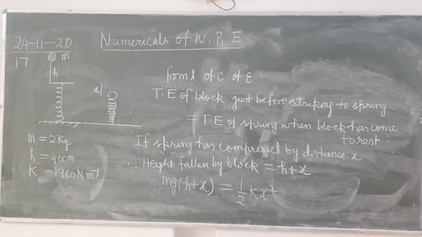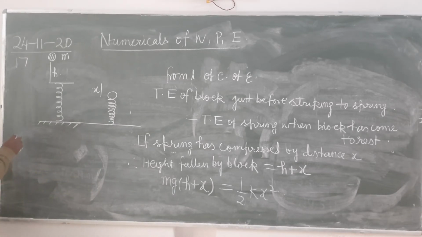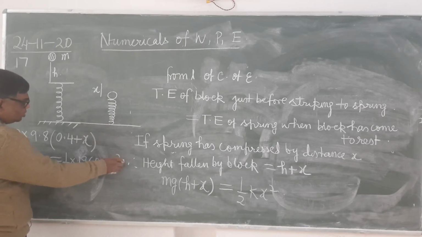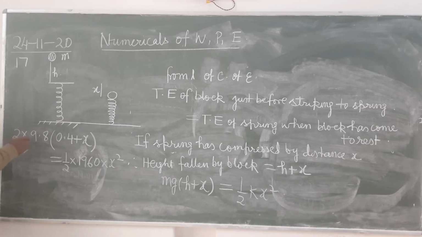On substituting, m is 2, g is 9.8, h is given 40 centimeter, that is 0.4, plus x equals to 1 upon 2 kx square. K is given 1960 into x square.